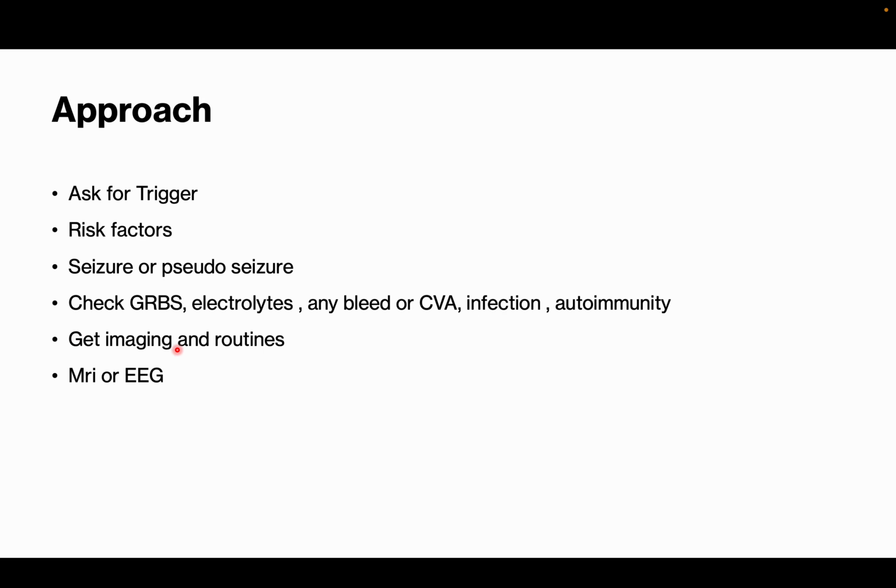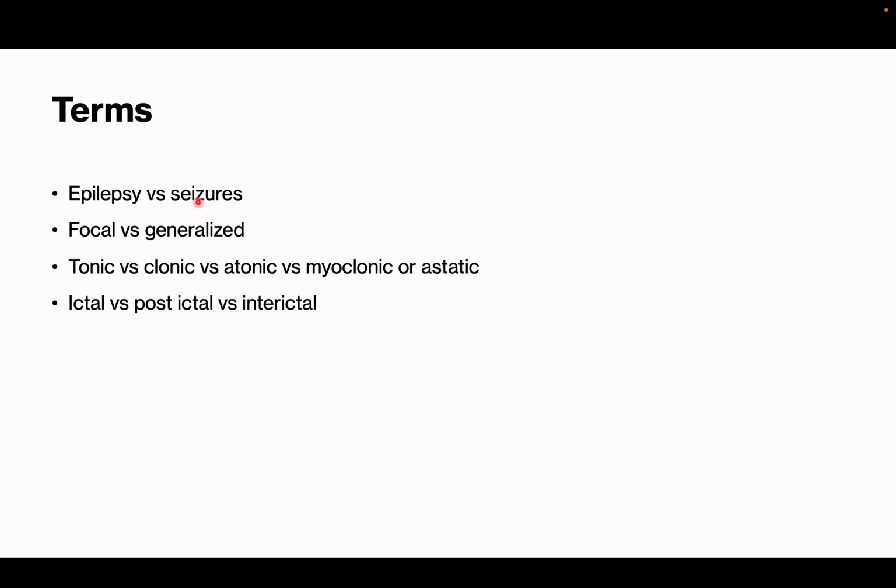If you are not able to find a cause, always get an MRI epileptic protocol and EEG to look for any epileptic syndromes. So terms: epilepsy is recurrent seizures. Seizure is the first time. Focal versus generalized. Focal is something localized to a certain point. Let's say if it is localized to the occipital lobe, we will only have visual symptoms. If it is localized to only the upper limb, you will have only upper limb symptoms. That is focal, only whatever part of the brain is involved.